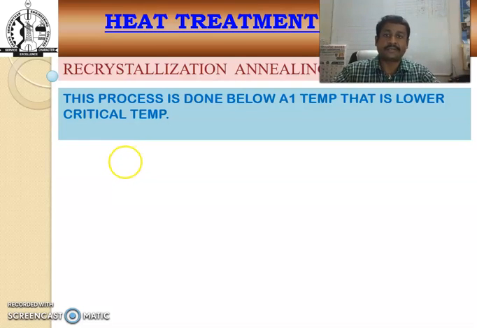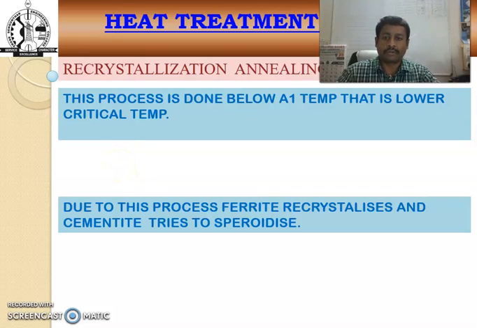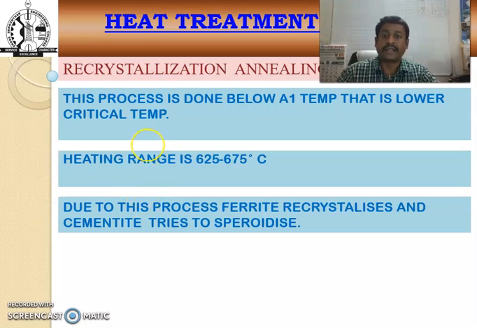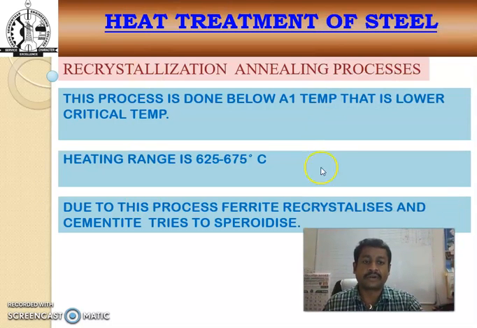In the recrystallization process, done below the upper critical temperature and also the lower critical temperature, ferrite recrystallizes and cementite tries to spheroidize, and heating ranges from 625 to 675 degrees Celsius. So that is also called recrystallization. One crystallization may be converted into another one.